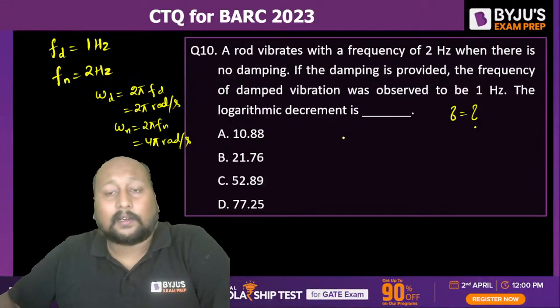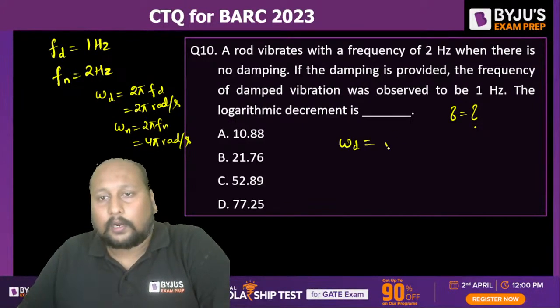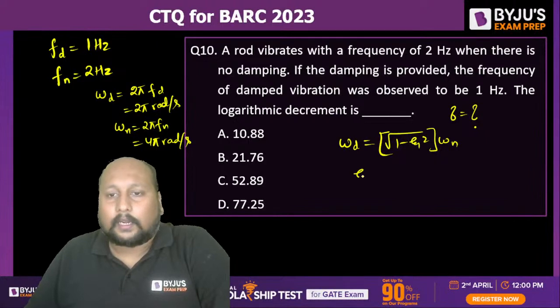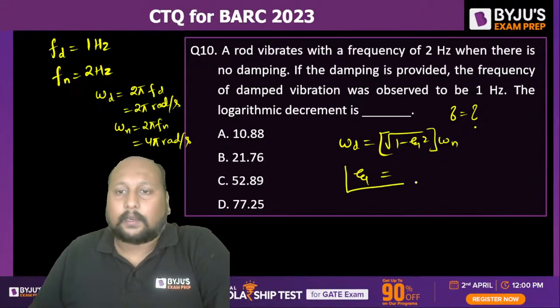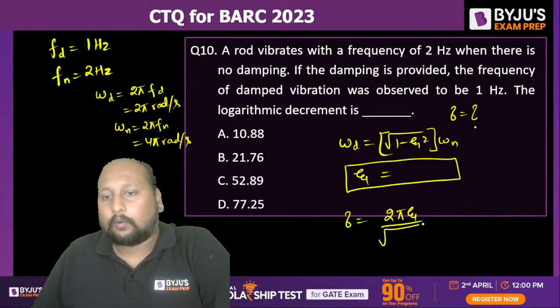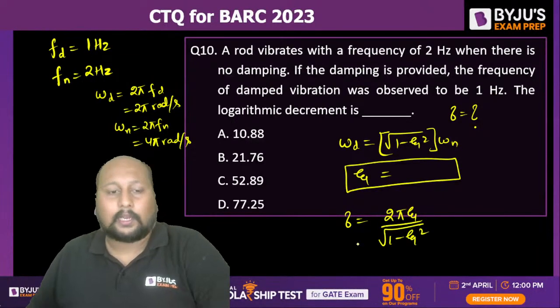And we know that there is one relation. Omega d is equal to under root of 1 minus zeta square into omega n. Right? So from here I can get the value of zeta. Once I'm getting the value of zeta, I can use this delta is equal to 2 pi zeta divided by under root of 1 minus zeta square. Quickly, what's the value of zeta you're getting?